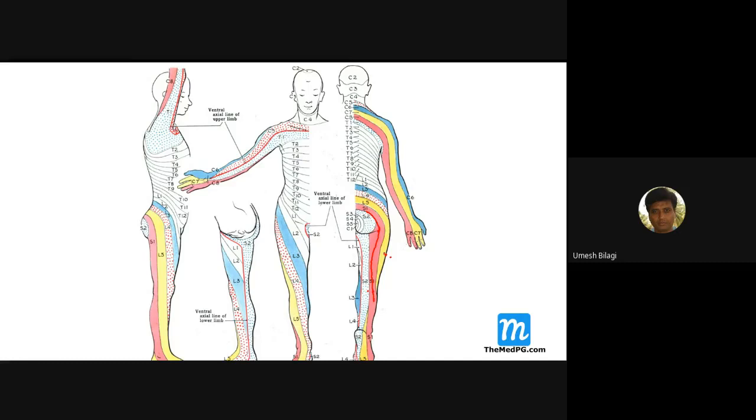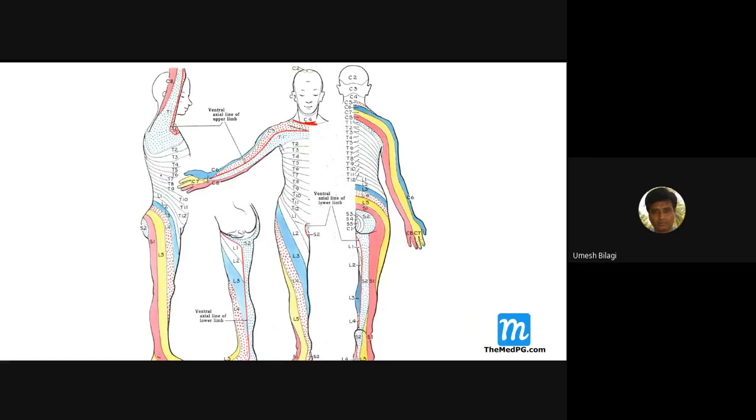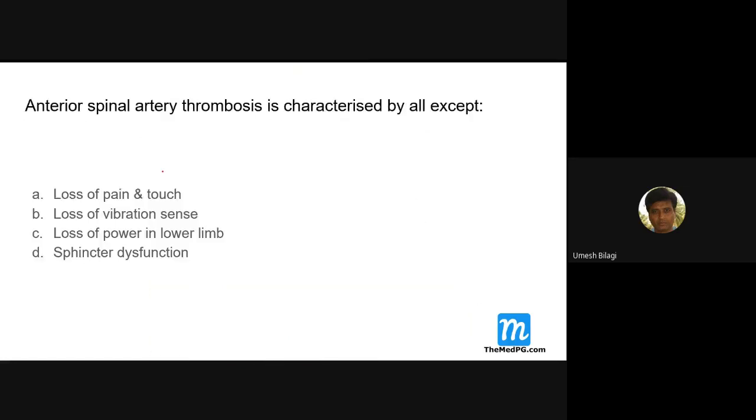If you remember this diagram, you'll be able to pick up many things. They may twist questions around this, so try to remember this diagram. Now the answer for this is C4, C5. Check this diagram. This is a good diagram. I picked it from the internet.